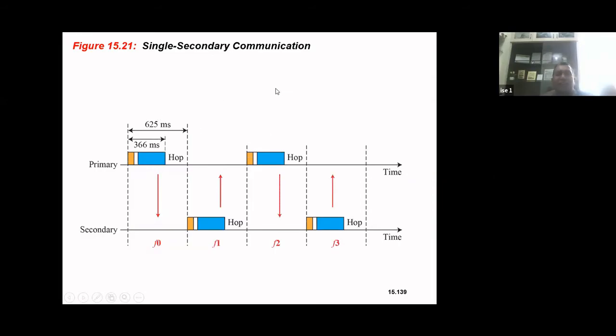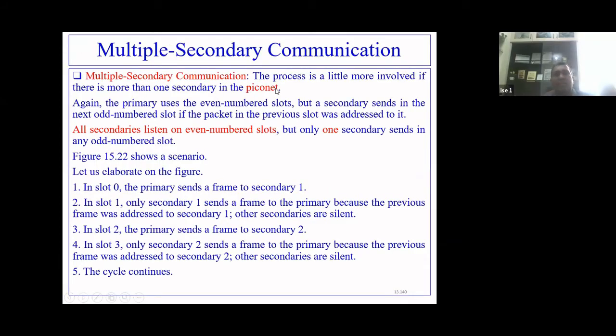Now, multiple secondary communication. In multiple secondary communication, I have a single primary in the piconet, and I may have more than one secondary station. So it's the same scenario.